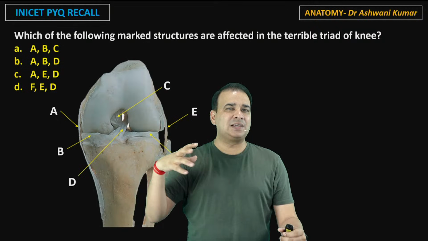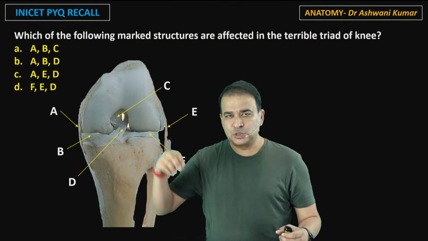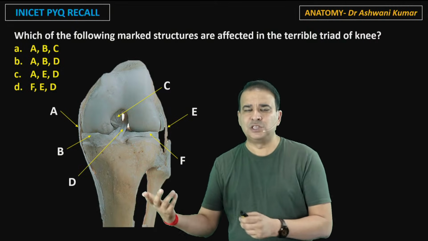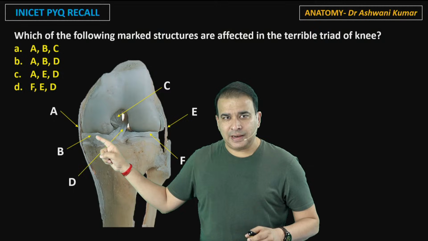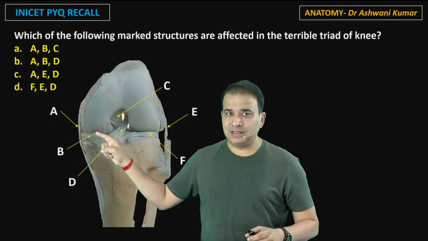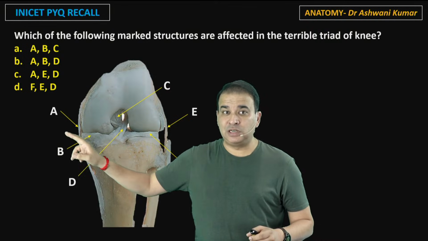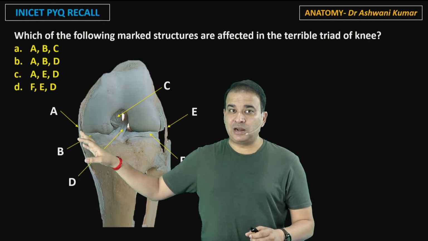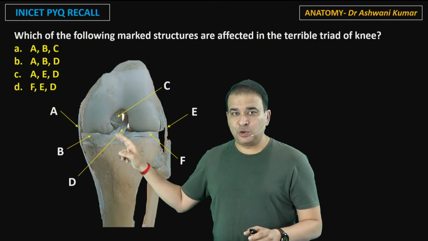Tibial collateral ligament is considered to be one of the remnant or extension of the adductor magnus tendon. It is called a remnant or extension of the adductor magnus tendon. That is the tibial collateral ligament. This over there is a menisci, there is a medial menisci. The B is marked as the medial meniscus, and I hope you know that the medial meniscus has attachment to the tibial collateral ligament. That's why in an injury of the tibial collateral ligament, medial meniscus injury also happens along with it. Then look at this cruciate ligament.